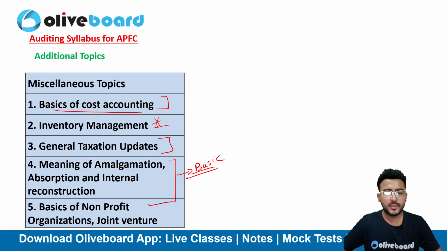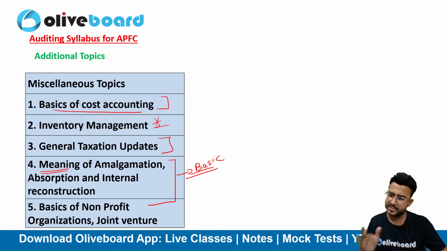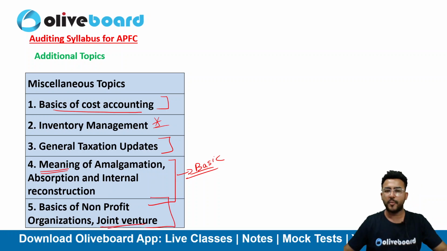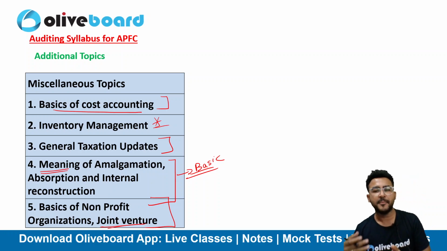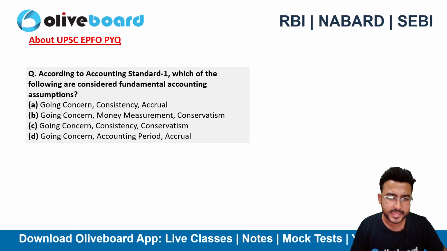So you just have to at least know the meaning of what amalgamation is, what is absorption, how absorption is different from amalgamation, and what is internal reconstruction. That will also be fine, right? Basics of non-profit organizations and joint venture is another topic you need to study for APFC. So these are some of the additional topics. Plus in the paid course, I'll be taking some miscellaneous topics as well that can be important for your examination.